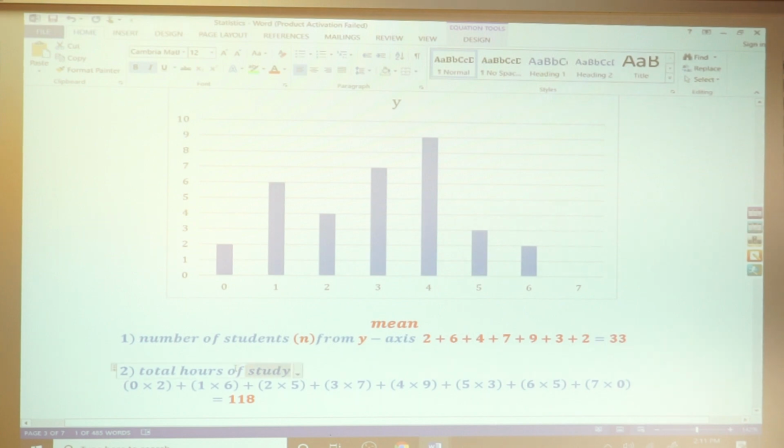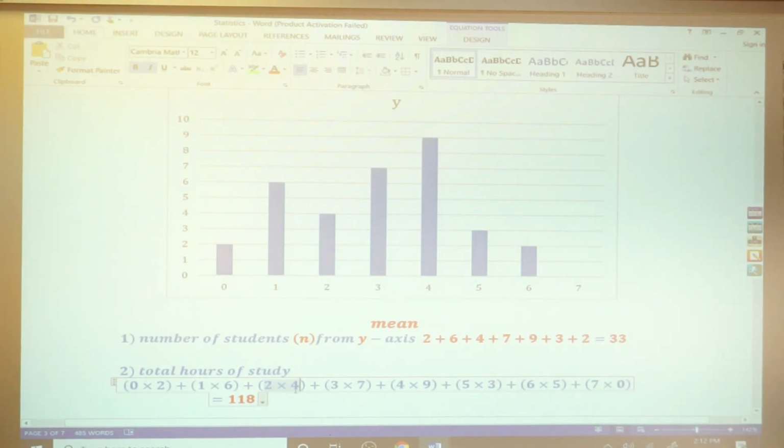Total hours of study: what you do is 0 times 2, 1 times 6, 2 times 4, which is 8, 3 times 7, 4 times 9, 5 times 3, and 6 times 2 and 7 times 0.